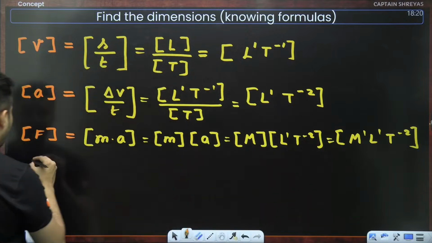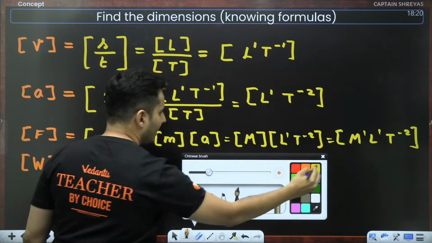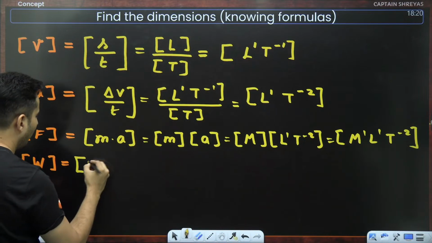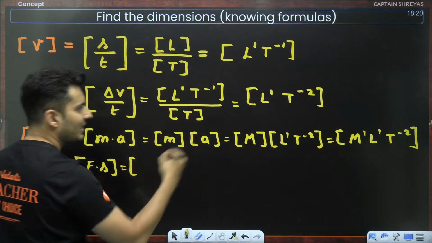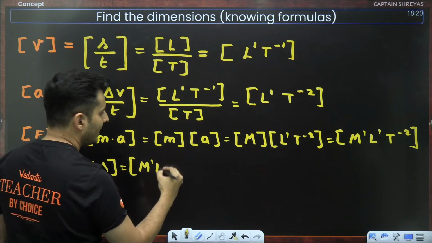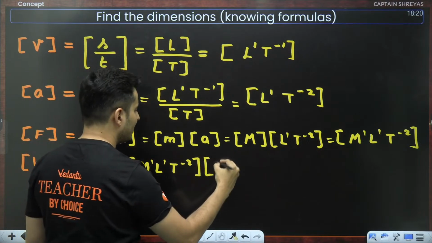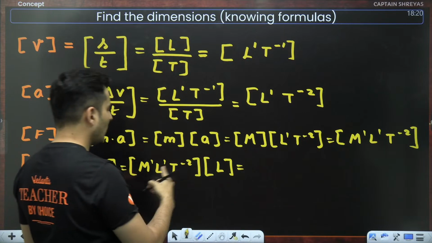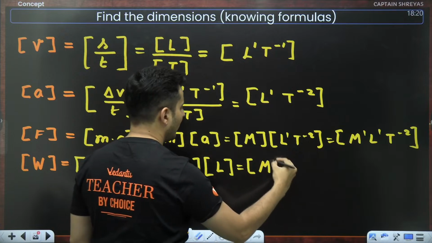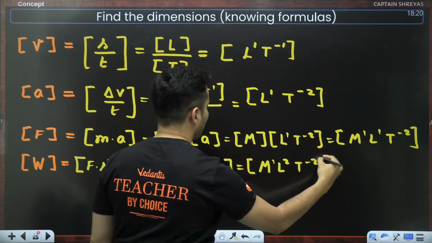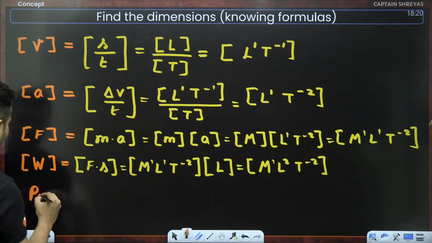Let's say I want to find the dimensions of work. Work, I know, is nothing but force multiplied by displacement. Dimensional formula for force, I just got it: M raised to 1, L raised to 1, T raised to -2. Dimensional formula for displacement is just length. So L1 will add, become L raised to 2. So M raised to 1, L raised to 2, T raised to -2. That is for work.